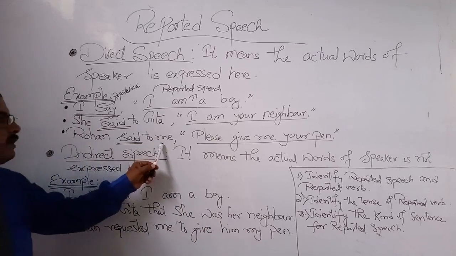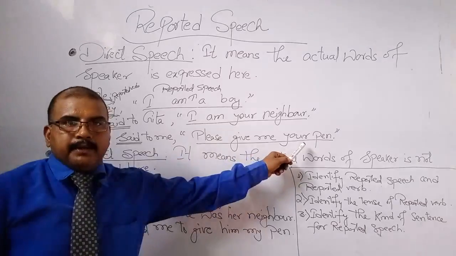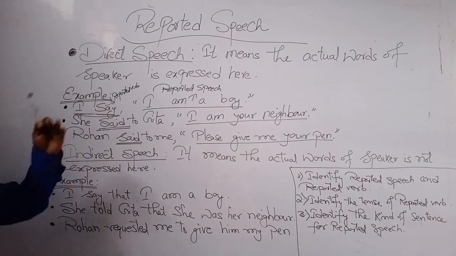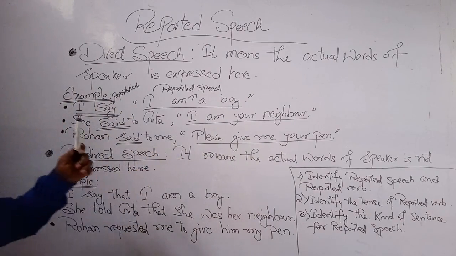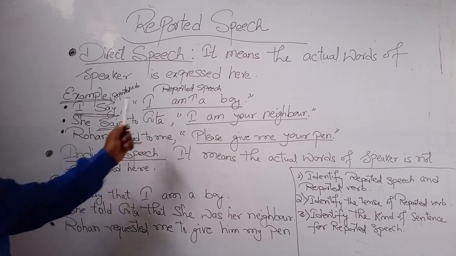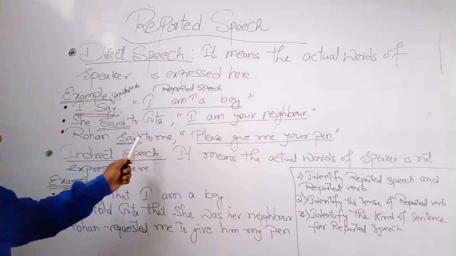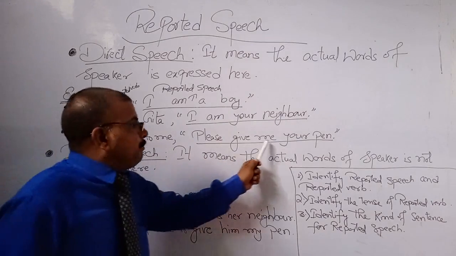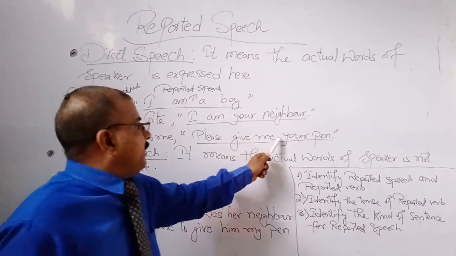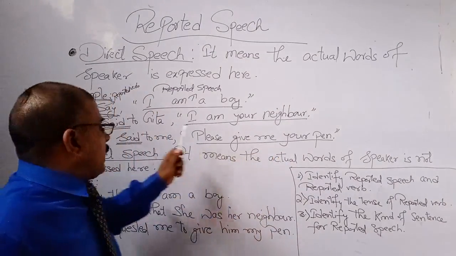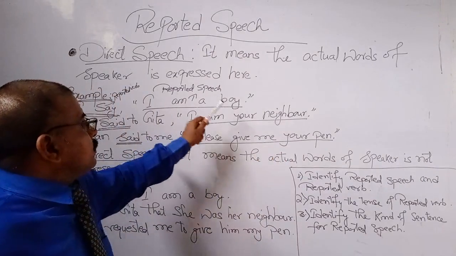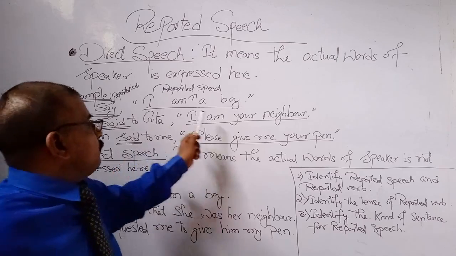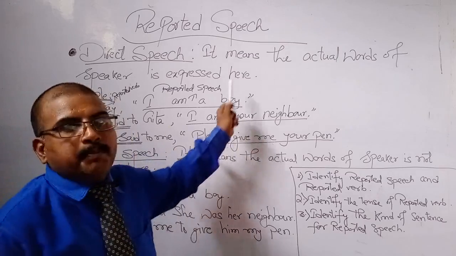Now look at the third example. Rohan said to me, "Please give me your pen." Here we follow the same rule, the same steps. Identify the reported verb. Here the reported verb is "said", and "said" denotes past tense. "Please give me your pen" denotes present indefinite tense. As the reported verb denotes past tense, according to the rule we change the reported speech to past tense.